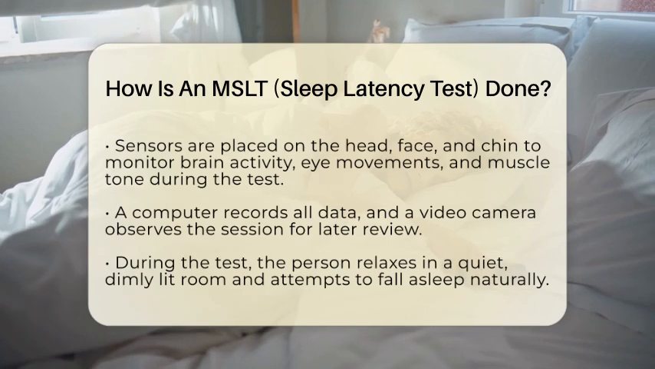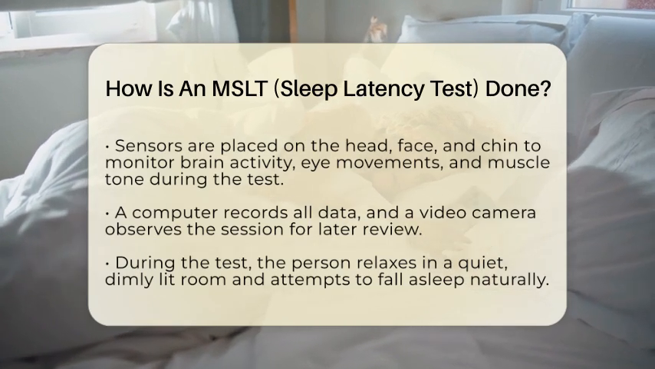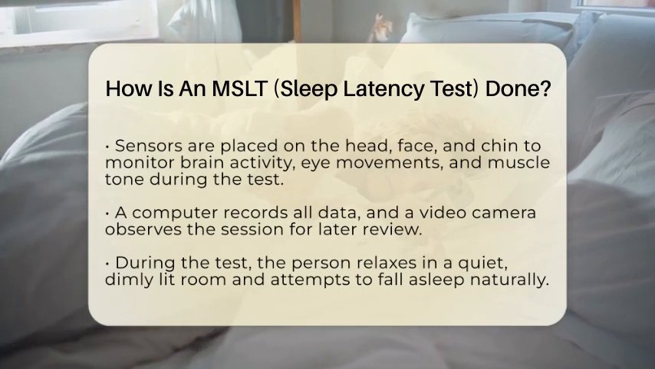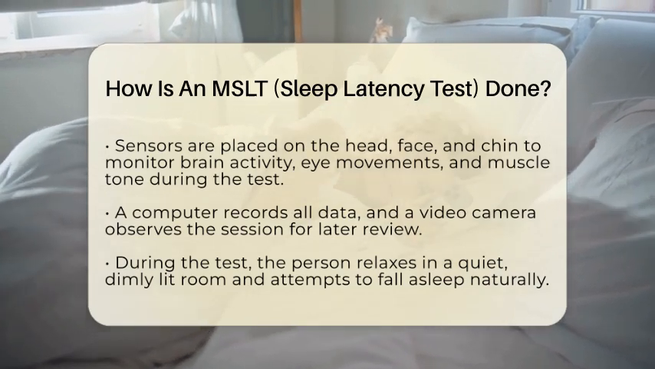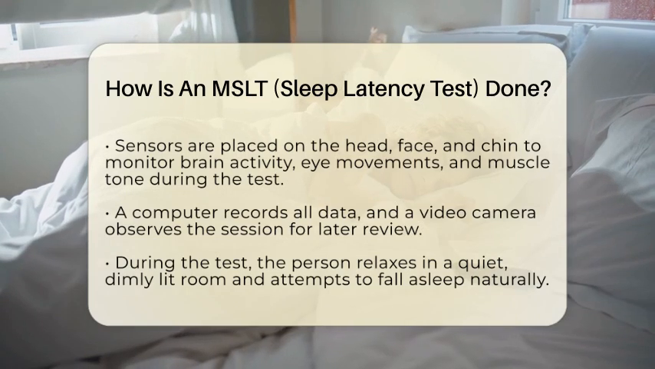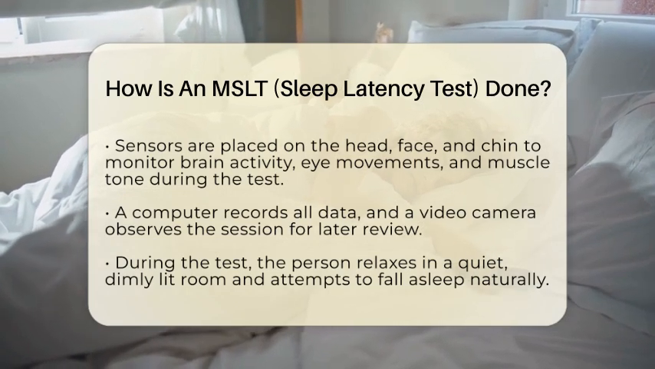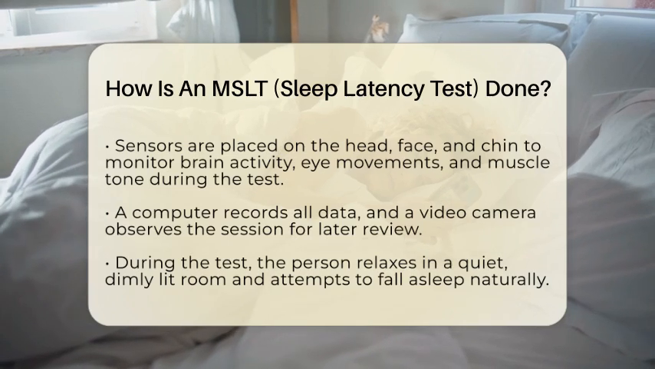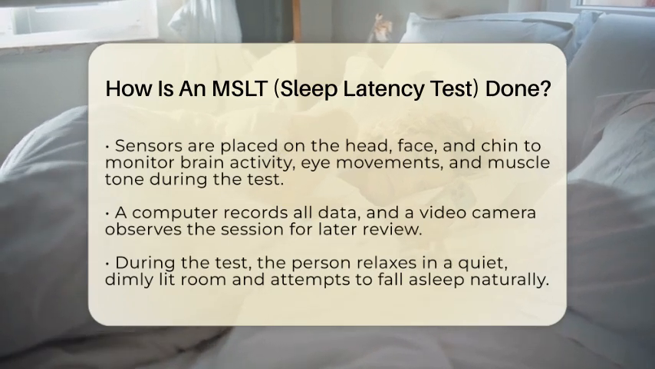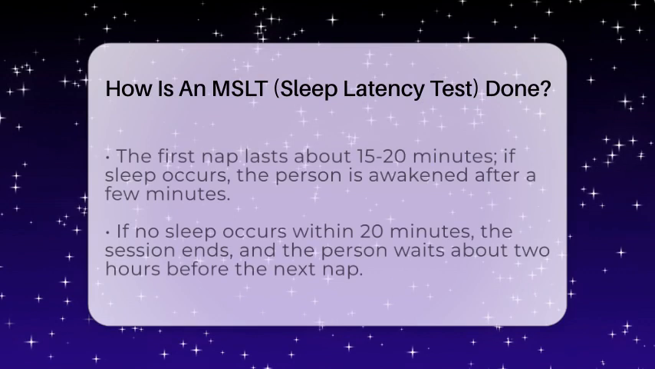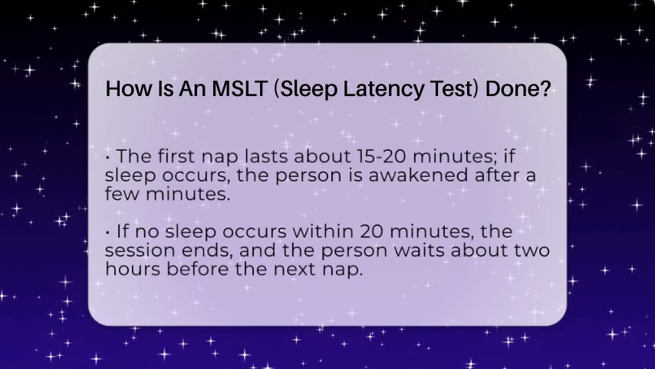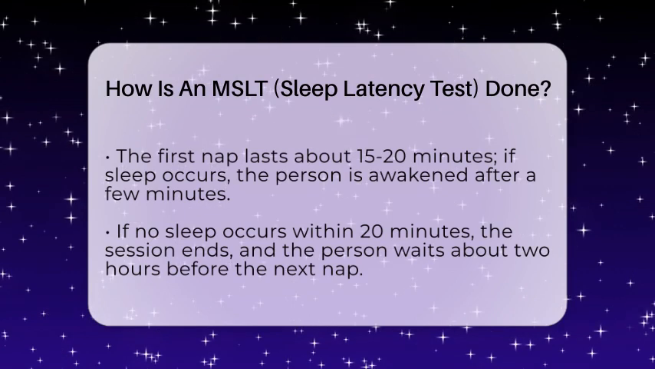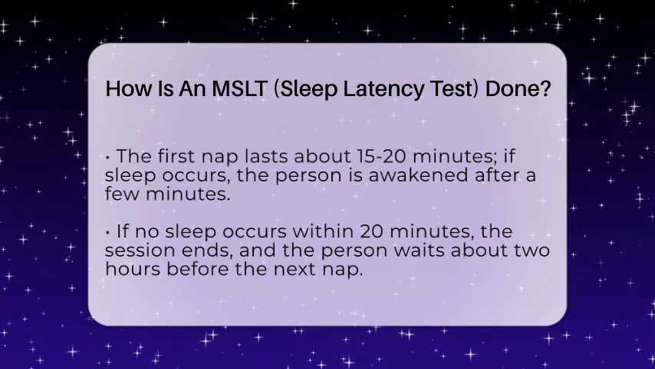On the day of the test, you'll lie in a quiet, dimly lit room. The lights are turned off, and your job is to relax and try to fall asleep naturally. The technologist will start the first nap session, which lasts about 15 to 20 minutes. If you fall asleep, the technologist will wake you up after a few minutes. If you don't fall asleep within 20 minutes, the session ends, and you wait for about 2 hours before the next nap. This process repeats 4 or 5 naps, spaced roughly 2 hours apart.